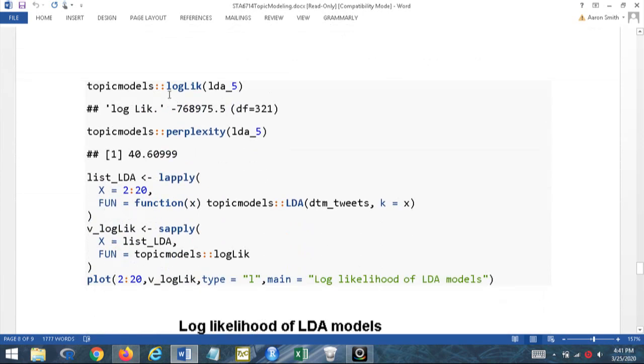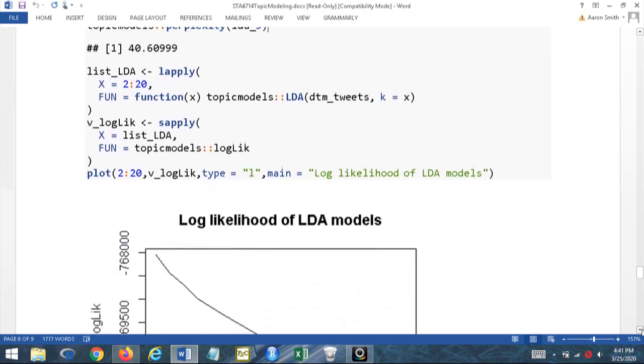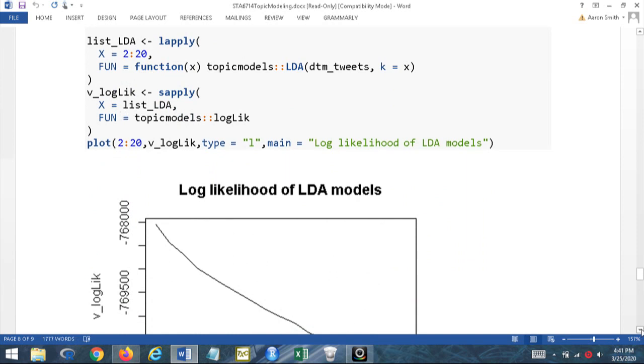All right, so if I run the log likelihood of our 5-topic model, I get that. That's not very big. And if I take the perplexity, it's going to be around 41. All right, so now what I wanted to do was go through and actually compute a bunch of different LDA models with the number of topics going from 2 to 20. The minimum number of topics is 2, because if I had just one topic, that would be the entire document term matrix. Doesn't make any sense, not informative, so we're skipping that one.